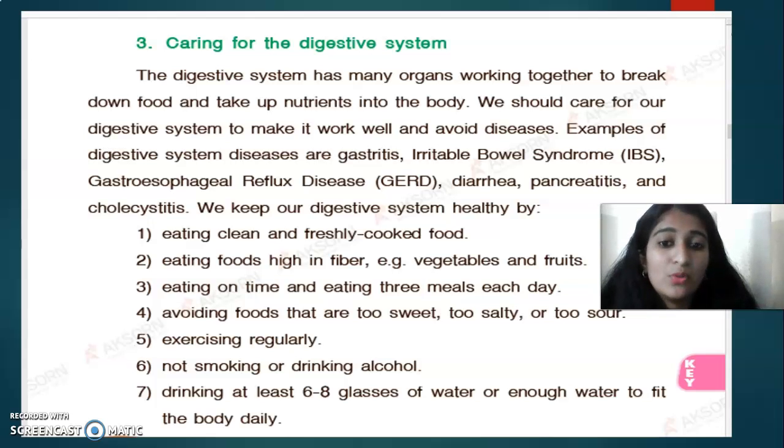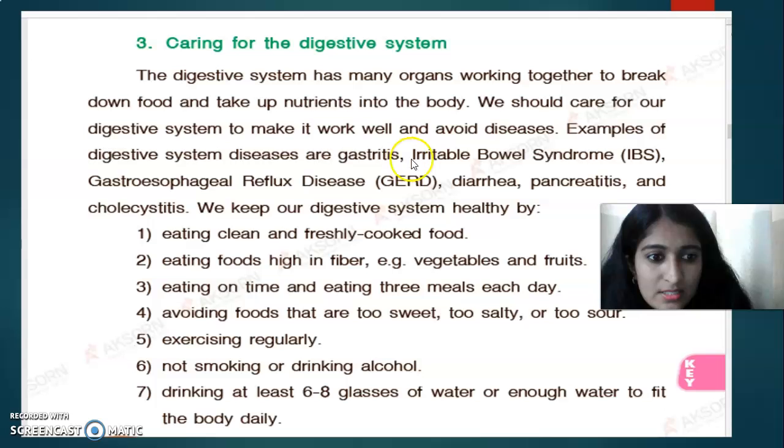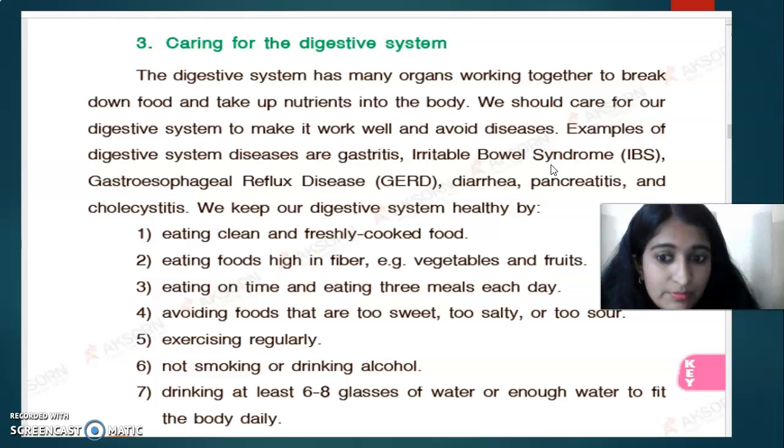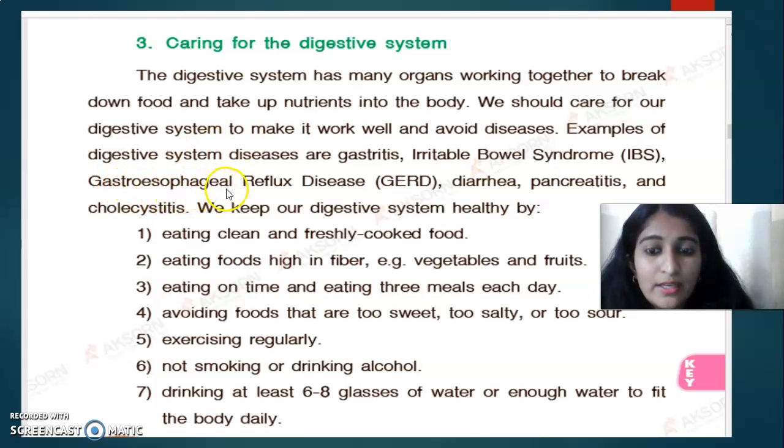For example, we have so many diseases like gastritis. You can see the name of the disease, gastritis. IBS, irritable bowel syndrome, which involves constipation, and gastroesophageal reflux disease. We call it GERD, gastroesophageal reflux disease. It's also a disease which is found in the digestive system. We have diarrhea, pancreatitis, and cholecystitis. That is the name of the disease which is affecting the digestive system.